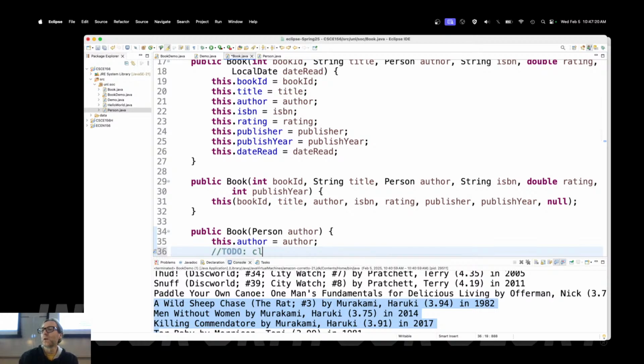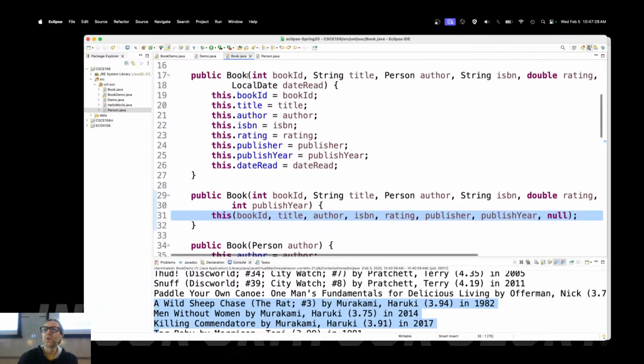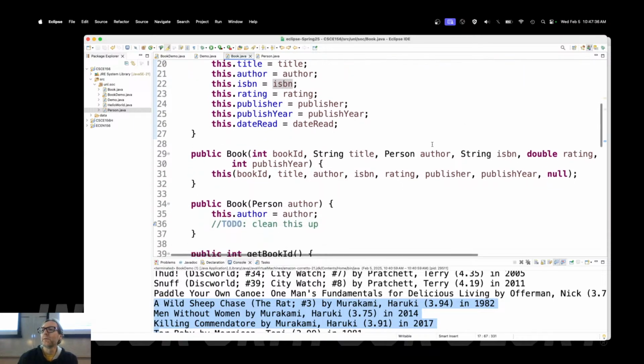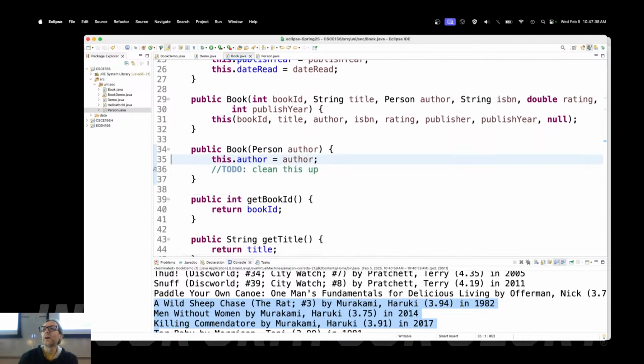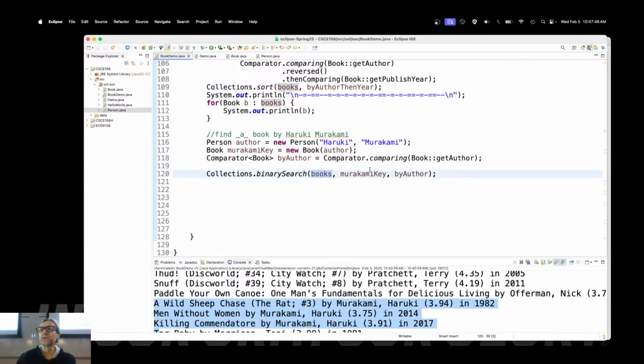And then to do, clean this up eventually. In other words, I want to follow the same strategy that I did before of calling this other general constructor up here by passing in, say, 0, null, the author, that's what I want, null, 0, etc. For now, this is good enough right here because it solves my problem over here. I just want to create a book with just the author so that I can search a collection of books for that author. Okay?